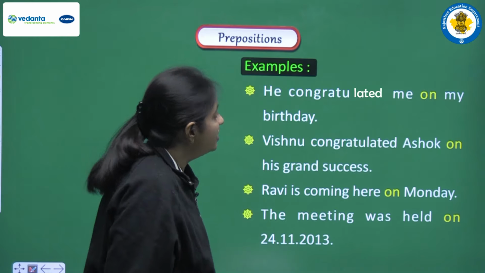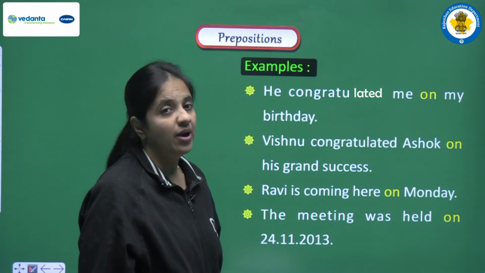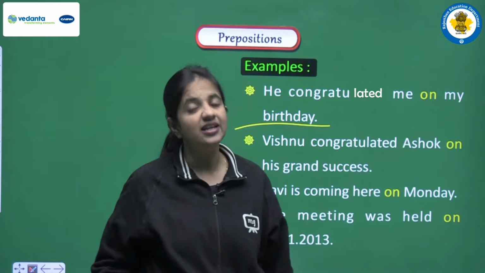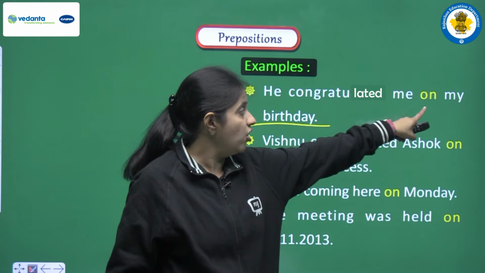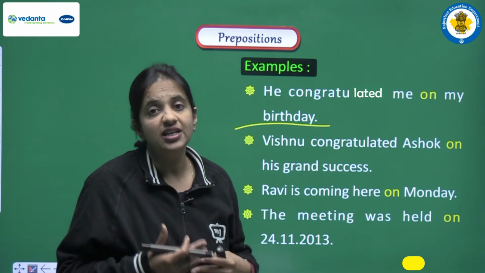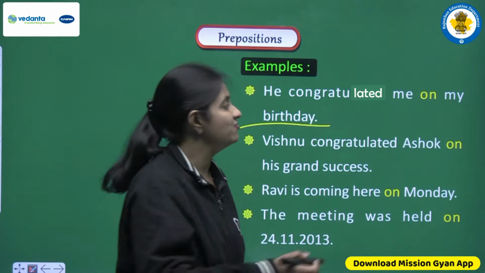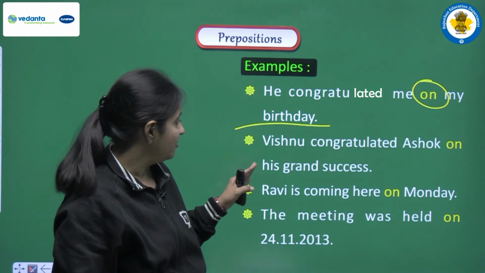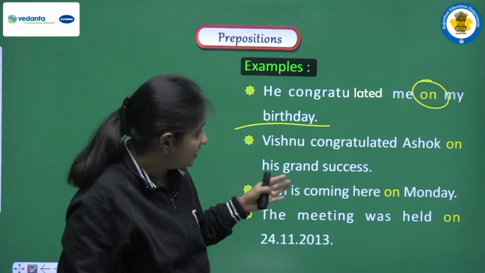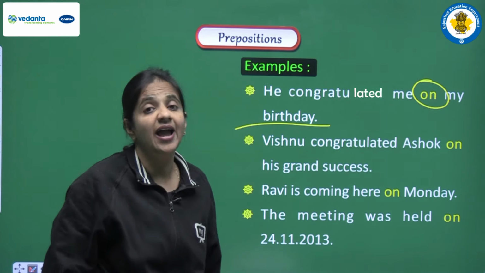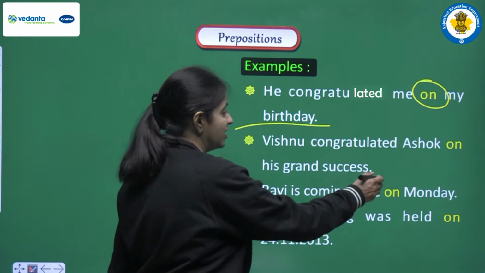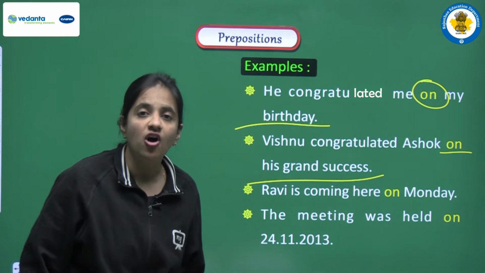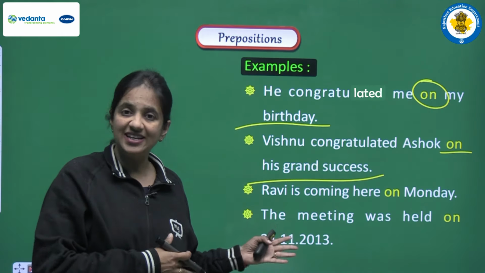We have, he congratulated me on my birthday. We have discussed that if we have some kind of occasion, then we have to use on. So with my birthday we are showing the time, and in this sentence we have on as a preposition. Next example: Vishnu congratulated Ashok on his grand success. Here we have one kind of occasion, and to show the occasion we use on as a preposition in the sentence.